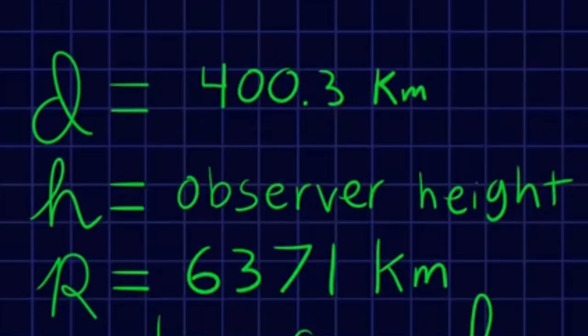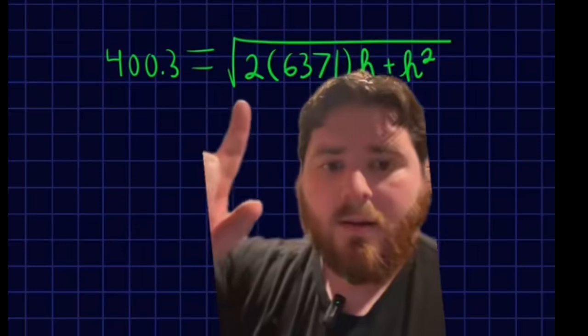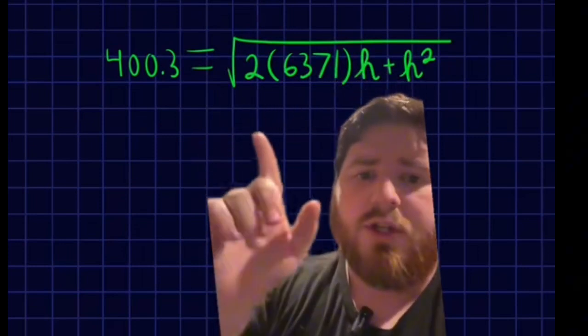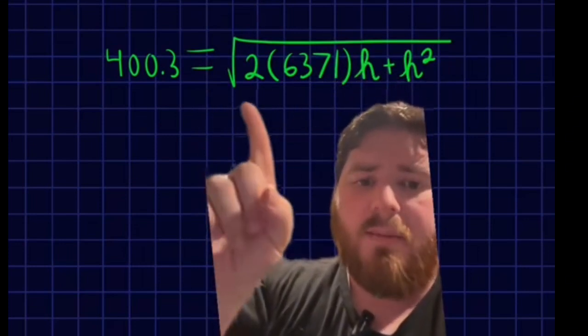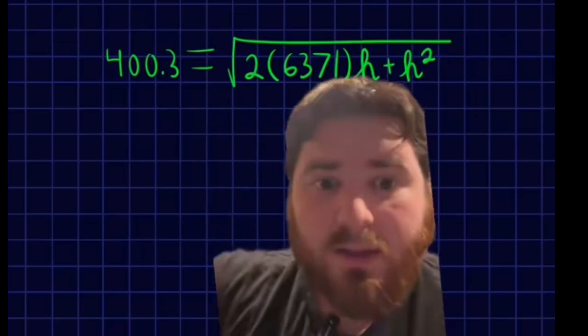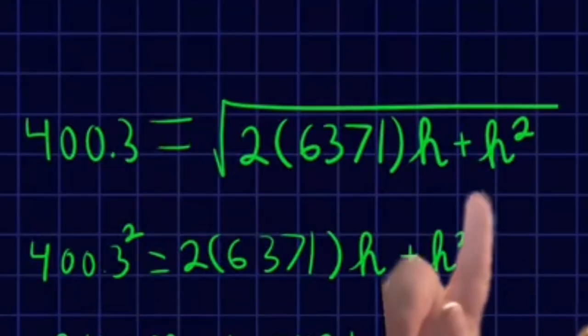Here are the numbers that I used. 400.3 kilometers is 1/100th of the circumference of the Earth. It's about how much of the Earth you would need to see in order to actually see a curve. Any less than that, it'll kind of look straight. And then I used 6,371 kilometers for the radius value, which is the same number that ChatGPT used in the video. And here it is plugged nicely into the equation. We have these numbers and we're trying to solve for h. So let's do some magic. I've rewritten the equation up at the top.